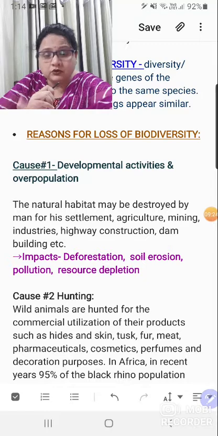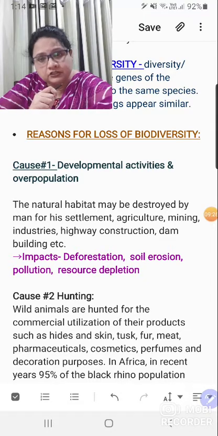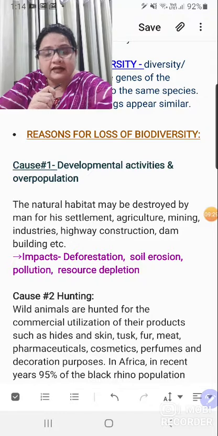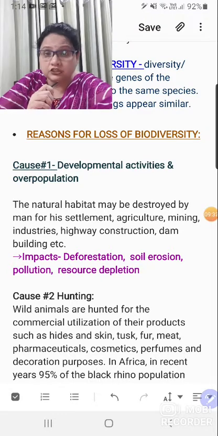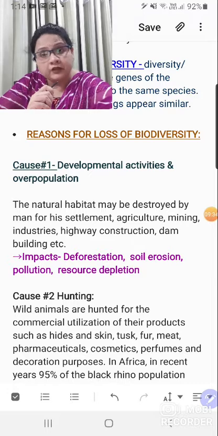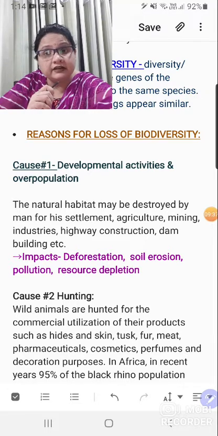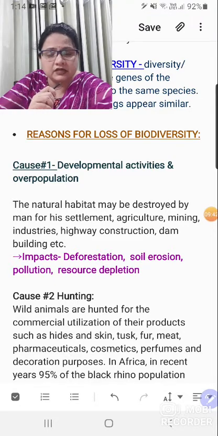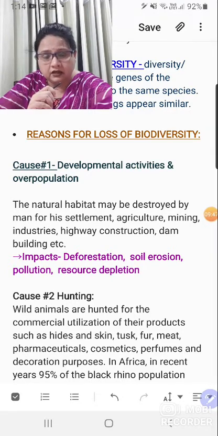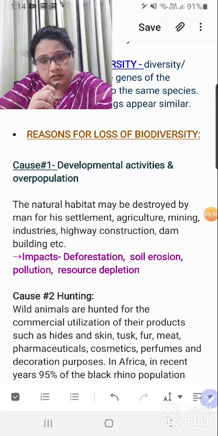Right? So the more you use plant and animal resources, the more you cause harm to biodiversity. Developmental activities include the construction of dams, buildings, roadways, highways, railway tracks, or multi-storied apartments. Whenever there is construction or dam construction, much drilling is required, right? This is one of the causes of earthquakes, because the tectonic plates get shaken up when the drilling is done, right?